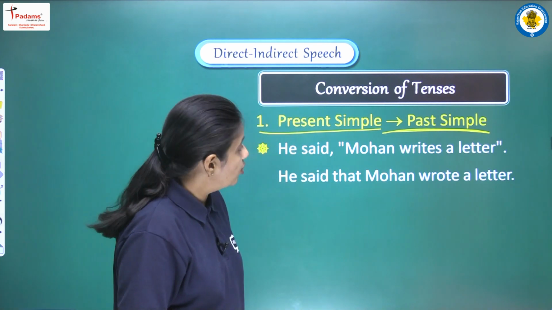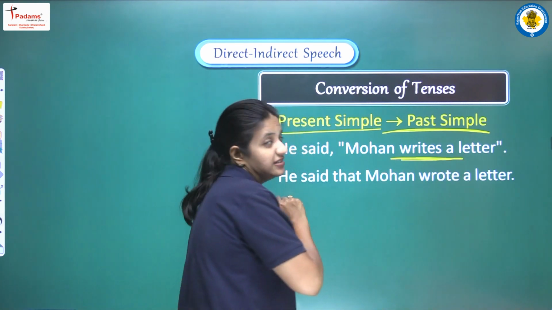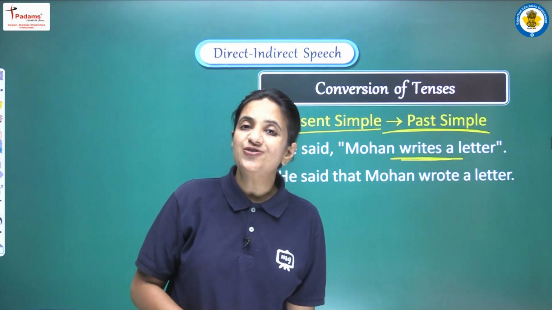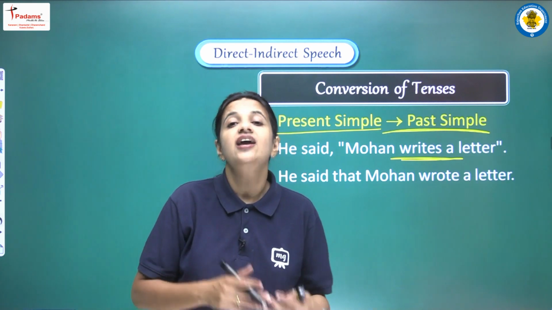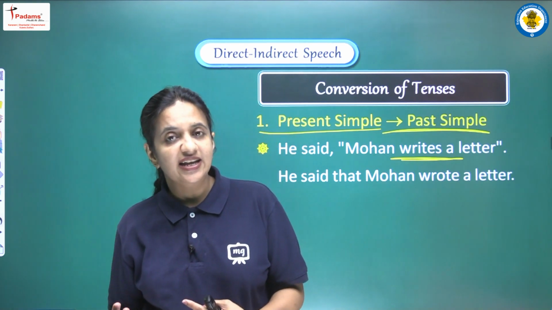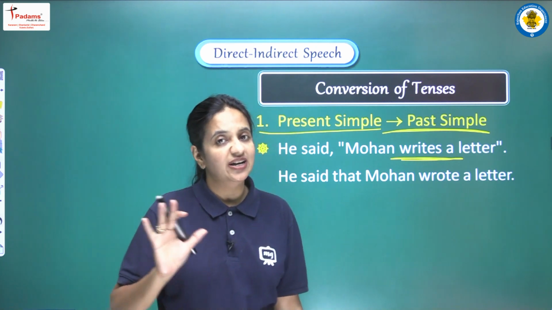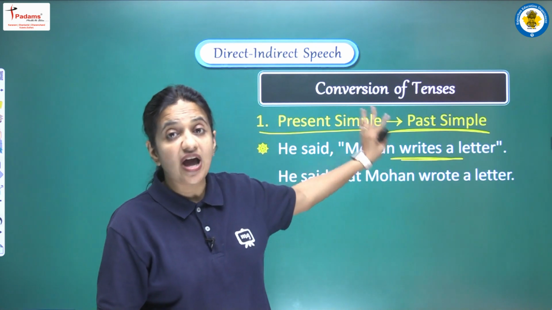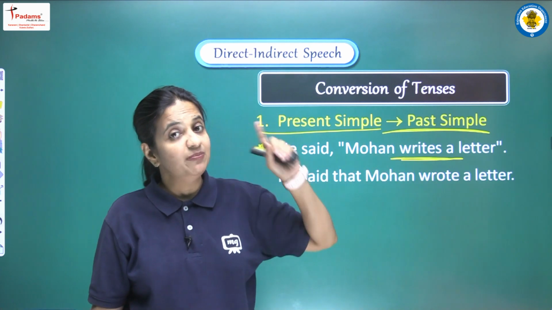He said Mohan writes a letter. So again students, the basic knowledge of tense is very important, because first of all you have to identify which tense is given, and only if you remember the rules will you be able to do all the conversions. So first of all you have to identify the tense. Here we are having writes, first form and s or es, it means we are having present simple.